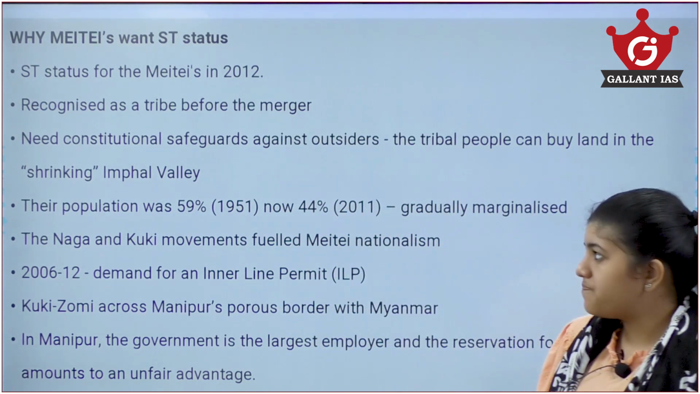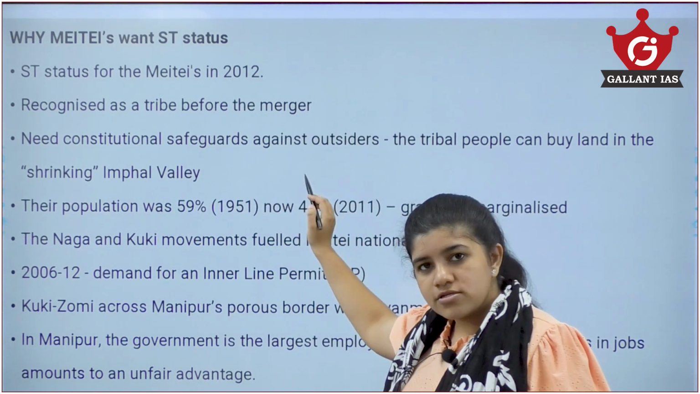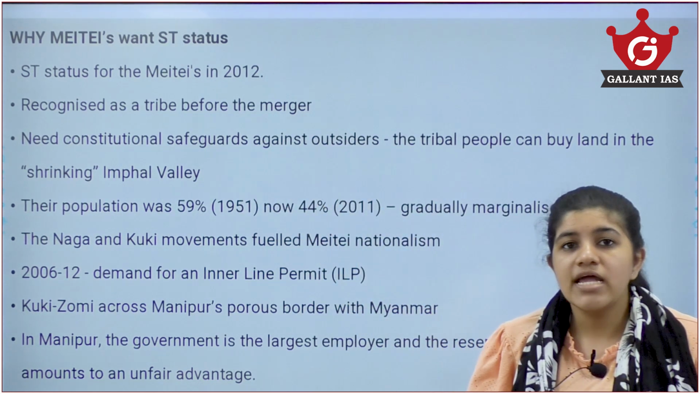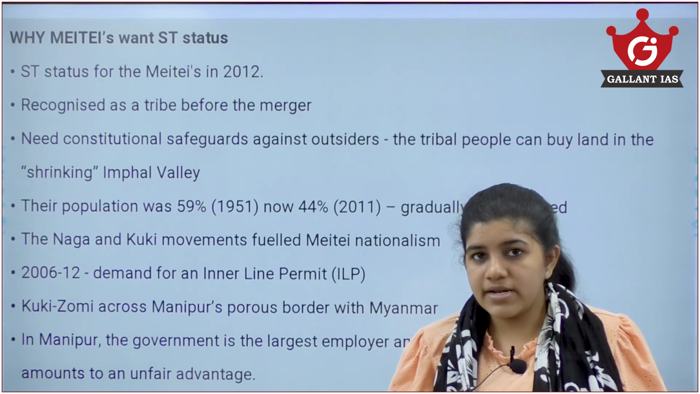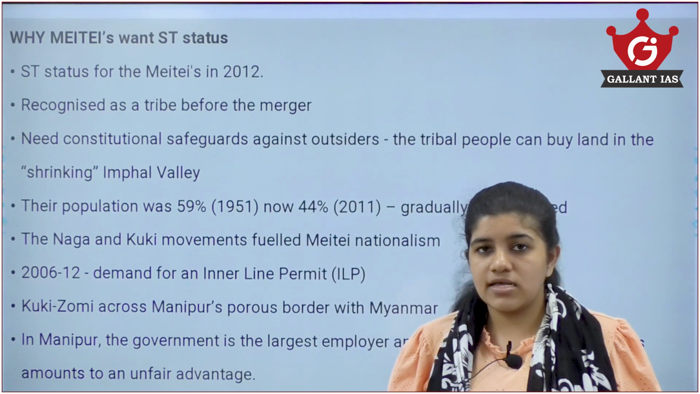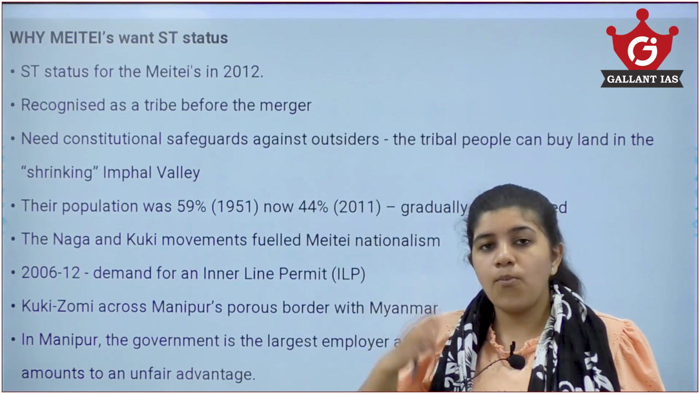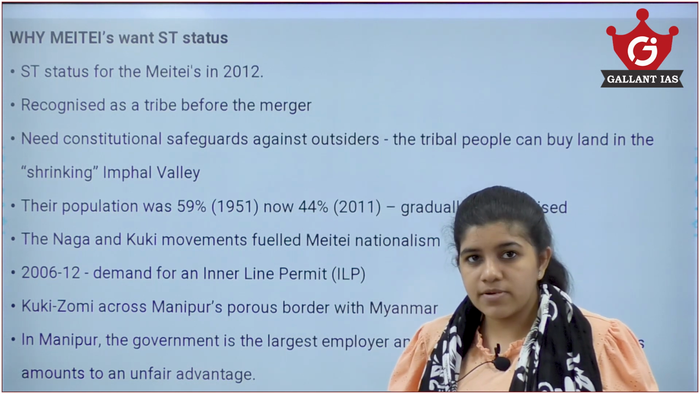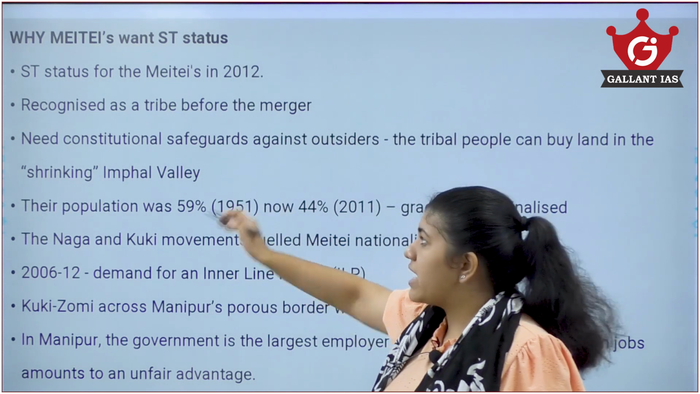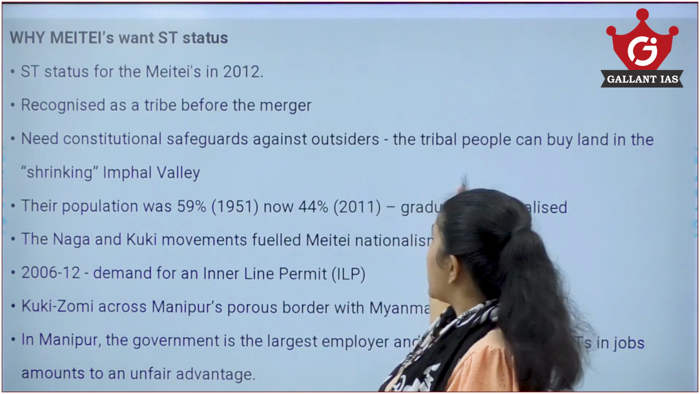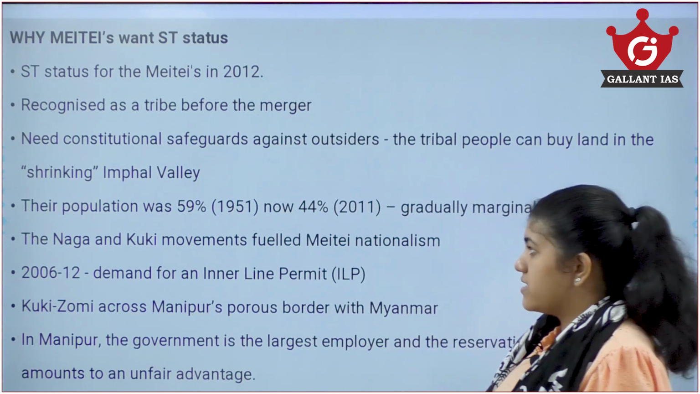the tribal status. Now you see, they were given a constitutional status, which means that the Meiteis cannot buy the hilly areas or areas covering the tribal areas of Kukis and Nagas. But the Kukis and Nagas can actually buy or purchase land of the Meiteis, which is a non-tribal group. Thus, there is what is called a shrinking Imphal Valley, and they want a constitutional safeguard against the outsiders, the tribal people who are trying to buy their Meitei lands.